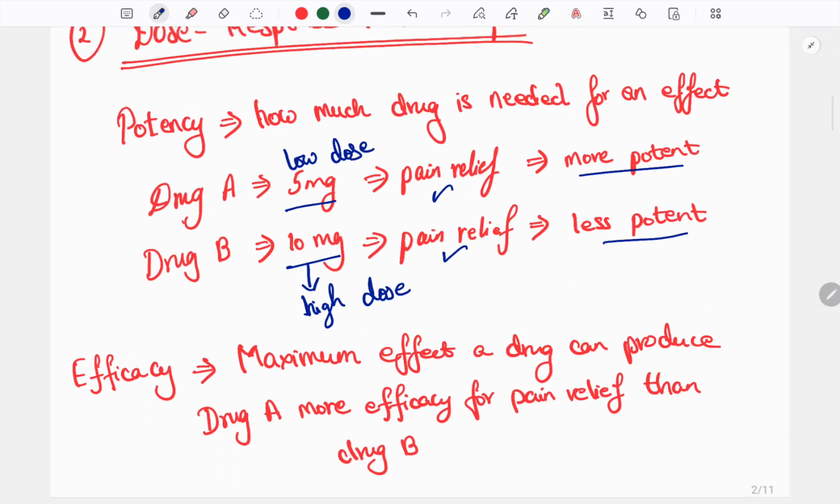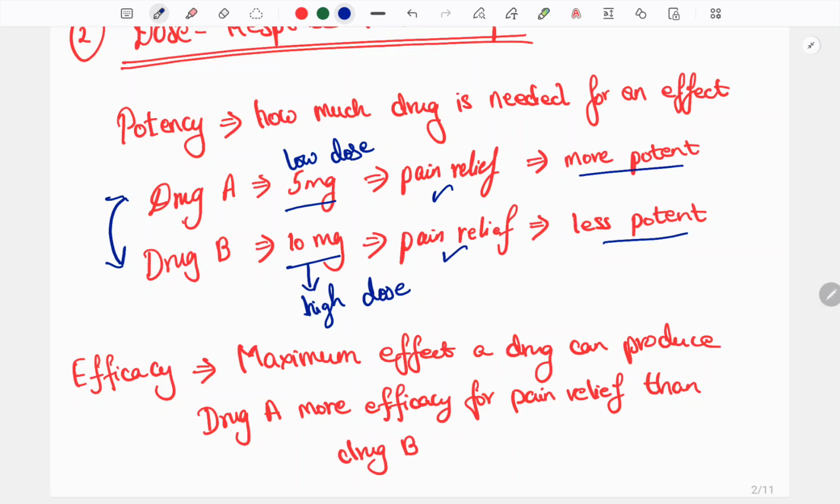It is not that a low dose is always more potent; it is when comparing drug A and drug B. Drug A produces the effect in 5 mg, while for the same effect drug B requires 10 mg.